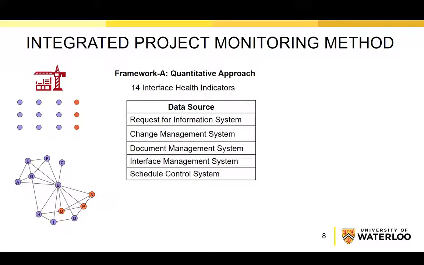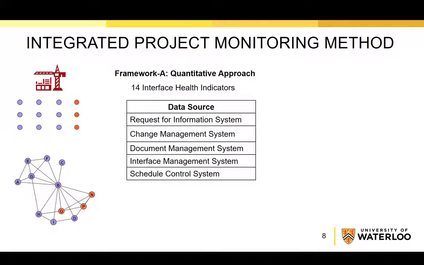This framework consists of 14 quantitative health indicators, and these indicators can be calculated by using project data retrieved from electronic project information management systems, such as Request for Information System, Change Management System, Interface Management System, Project Schedule, and Document Management System. This framework can provide objective and continuous interface health results. However, it is hard to implement it in practice.